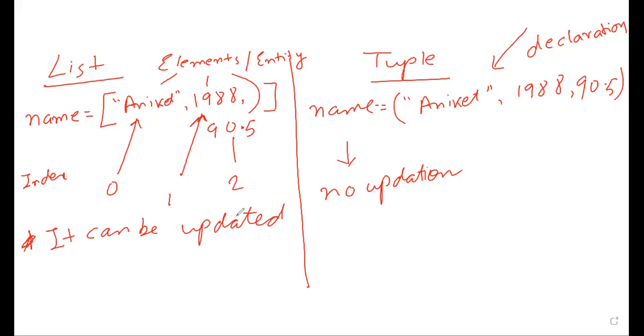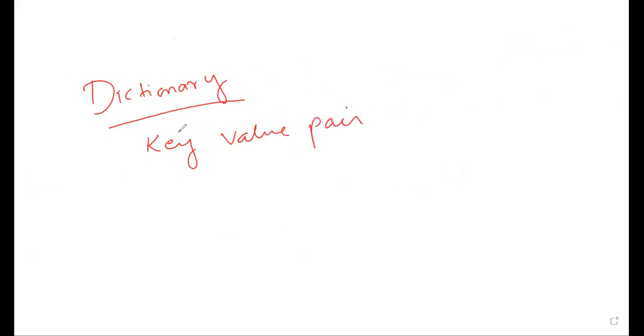Okay. Now there is something called dictionary. Dictionary is a key value pair actually. So we will see the application part through coding. Through coding we'll see it. So coming to your book, students.